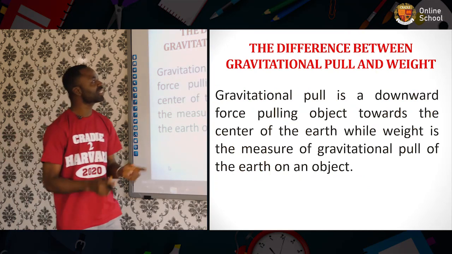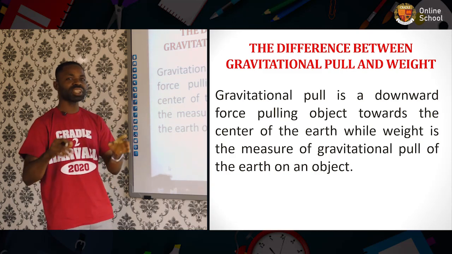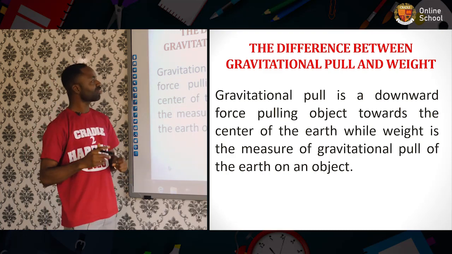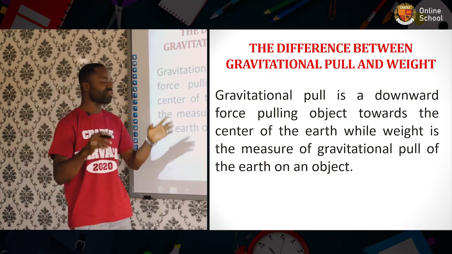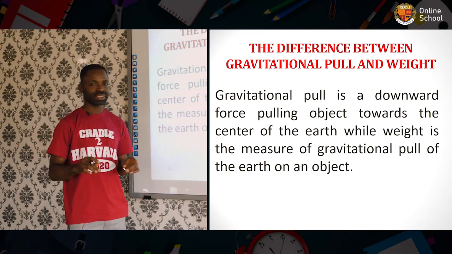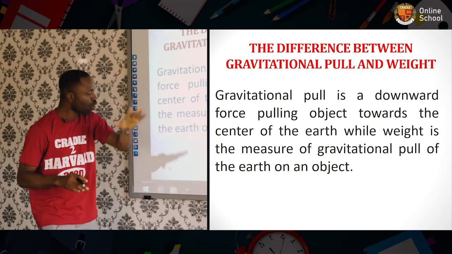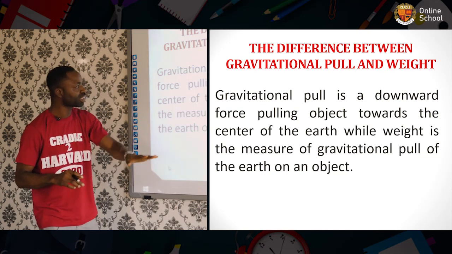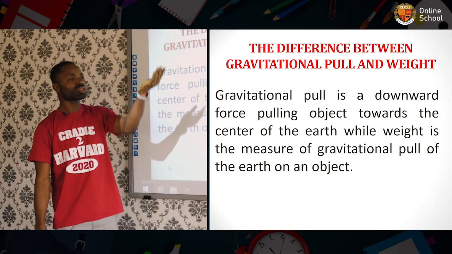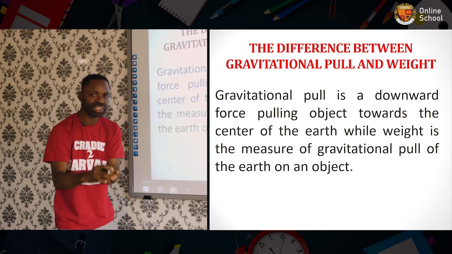The difference between gravitational pull and weight. So let us see what gravitational pull is all about. Gravitational pull is a downward force pulling objects towards the center of the earth. Just like I said initially, any object you throw up will definitely come down. So it is that force that pulls objects towards the center of the earth.